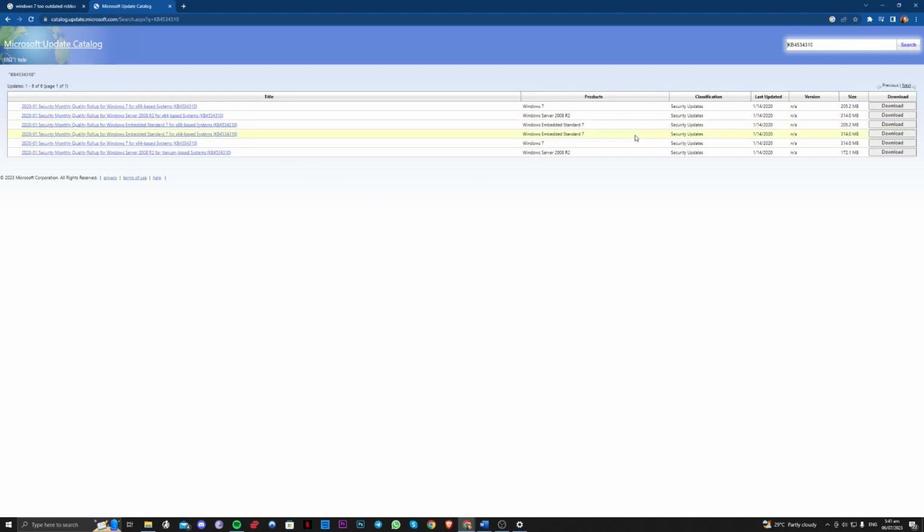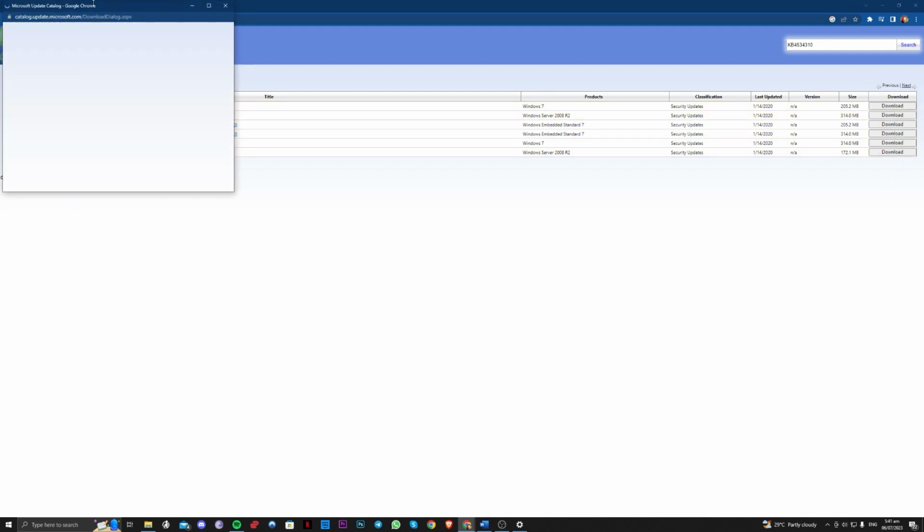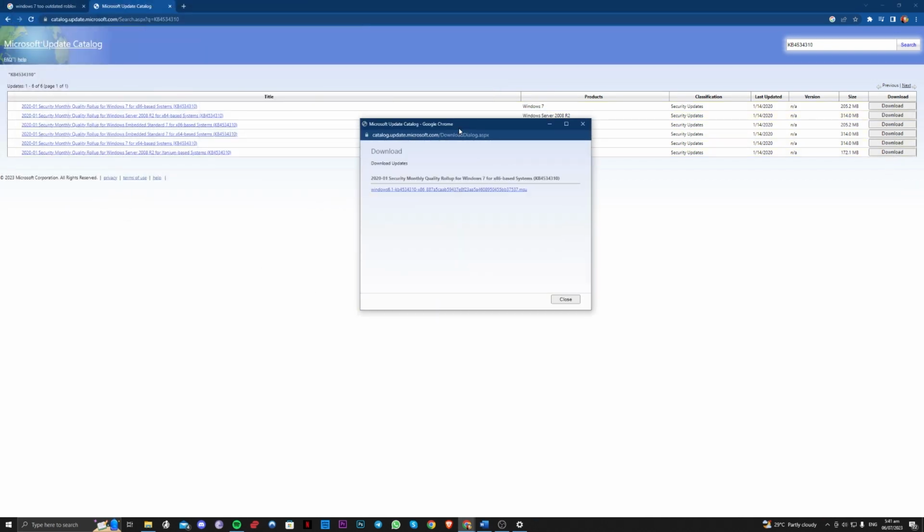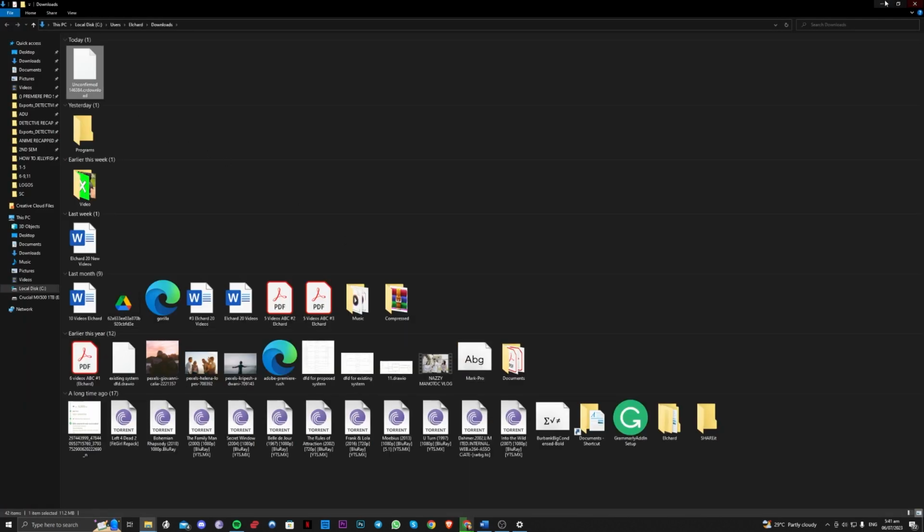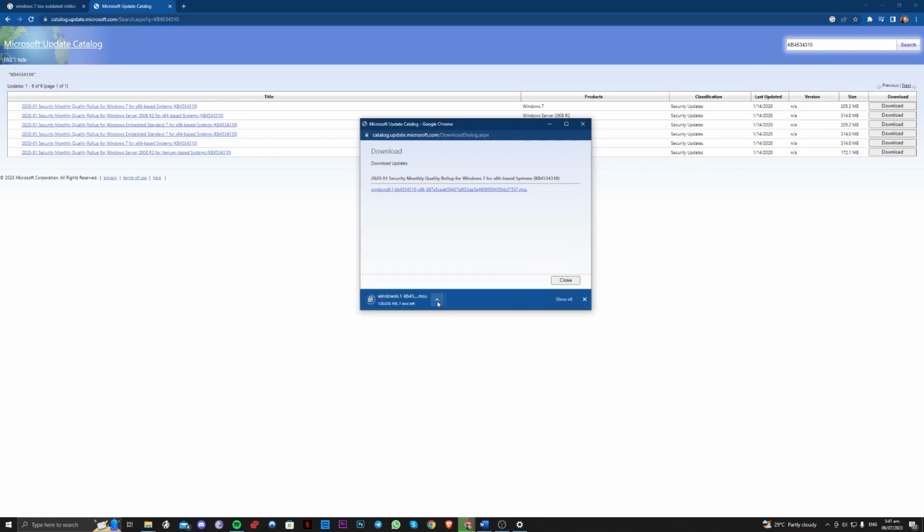So you have to know here what version you are. As you can see, we checked earlier, so you just have to check on that and download the particular update you need. So we just have to select this one, and wait for this to finish. After that, you just have to go ahead and run this download after this is done.